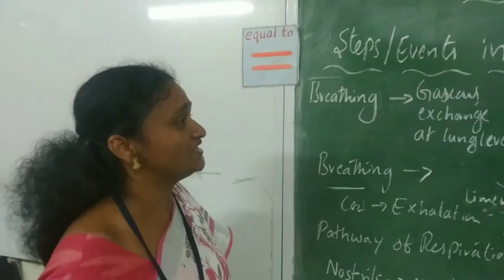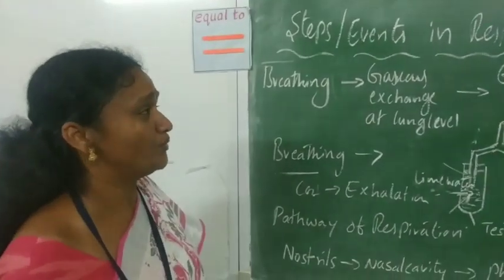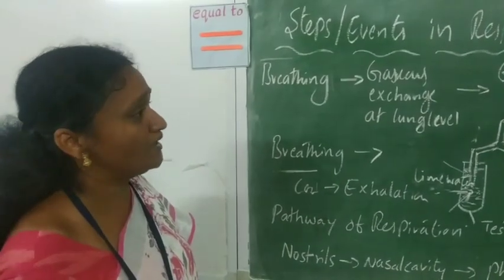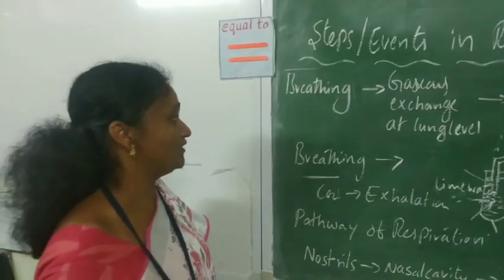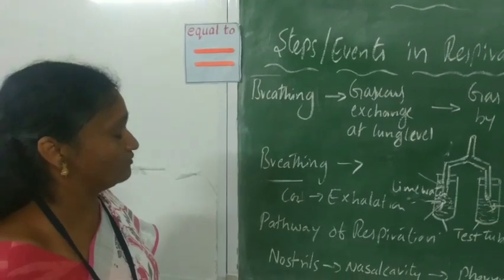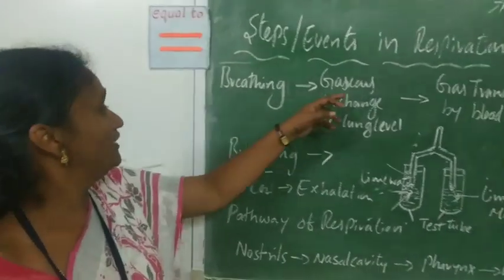Next, we will see the steps and events in respiration. It is not very easy to explain the whole process of respiration because it involves several biochemical methods and physical processes. So, for our general understanding, we explain the process of respiration from a simple equation.